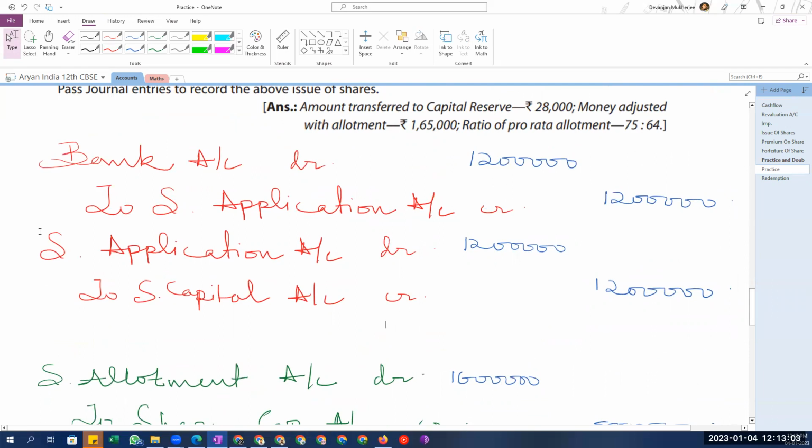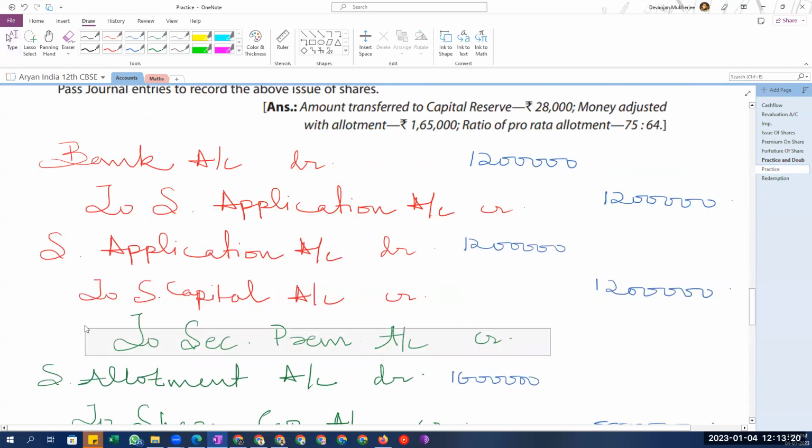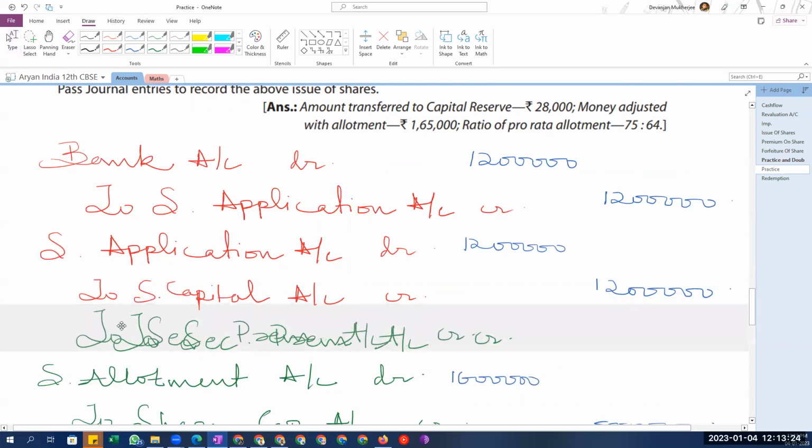But wait, I made a little mistake. During the bank collection, we will not adjust. We will adjust it when we receive the money. In the second entry. But we have to account for the premium, right? In the first entry, it will just be bank to share application.